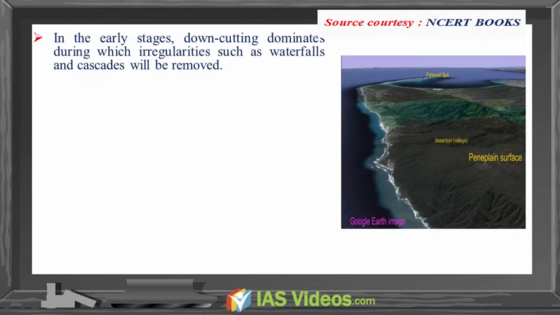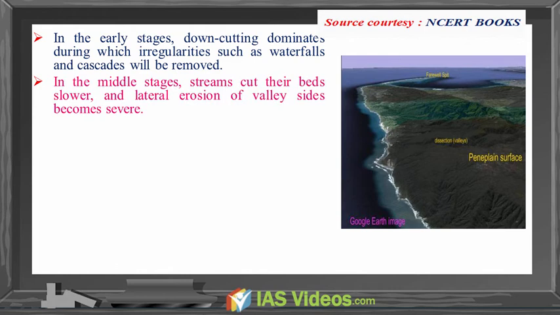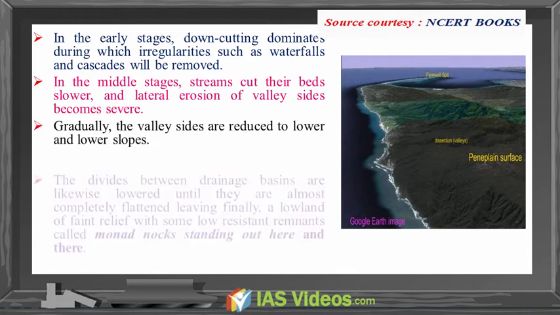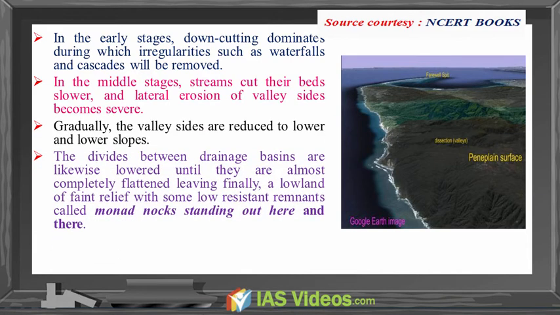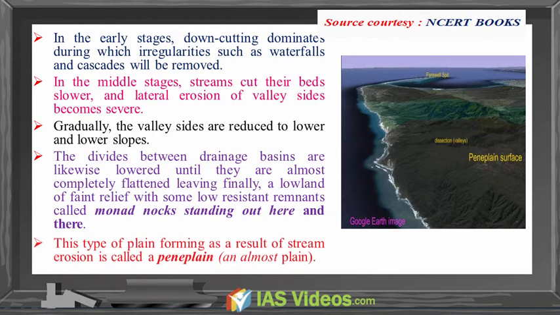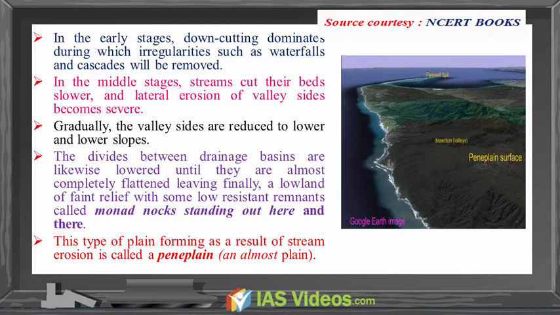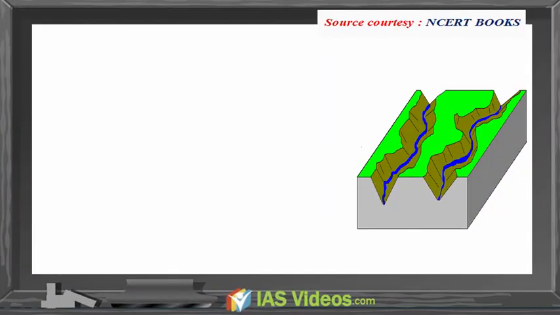In early stages, downcutting dominates, during which irregularities such as waterfalls and cascades will be removed. In the middle stages, streams cut their beds slower and lateral erosion of valley sides becomes severe. Gradually, the valley sides are reduced to lower and lower slopes. The divides between drainage basins are likewise lowered until they are almost completely flattened, leaving finally a lowland of faint relief with some low resistant remnants called monadnocks standing out here and there. This type of plain forming as a result of stream erosion is called a peneplain, an almost plain.